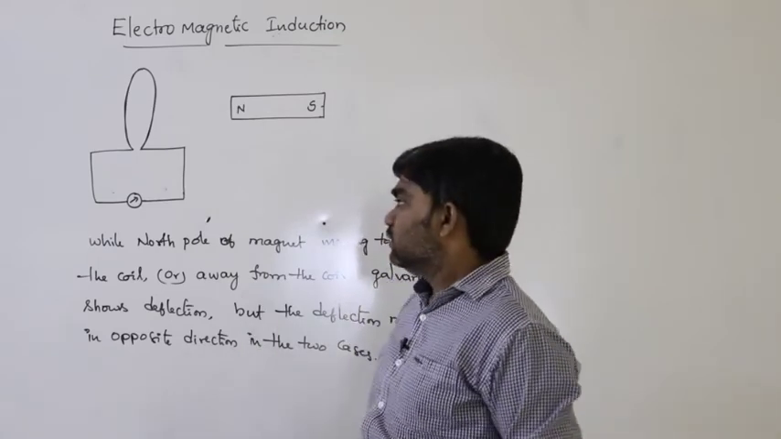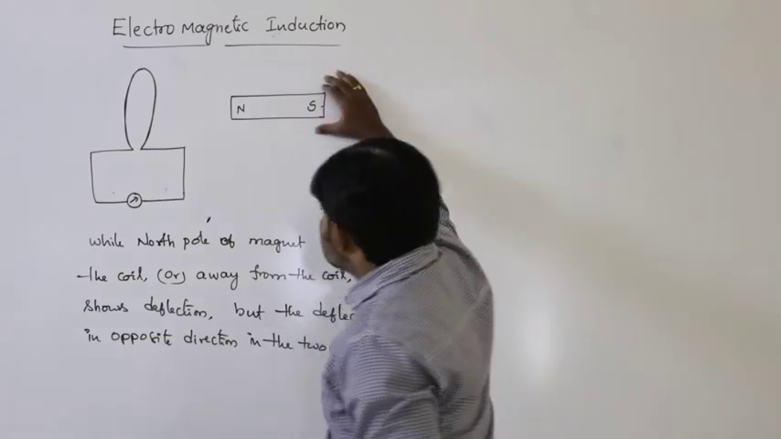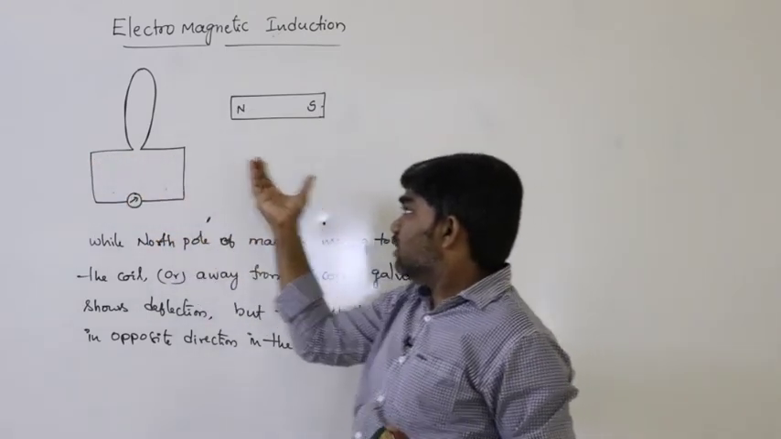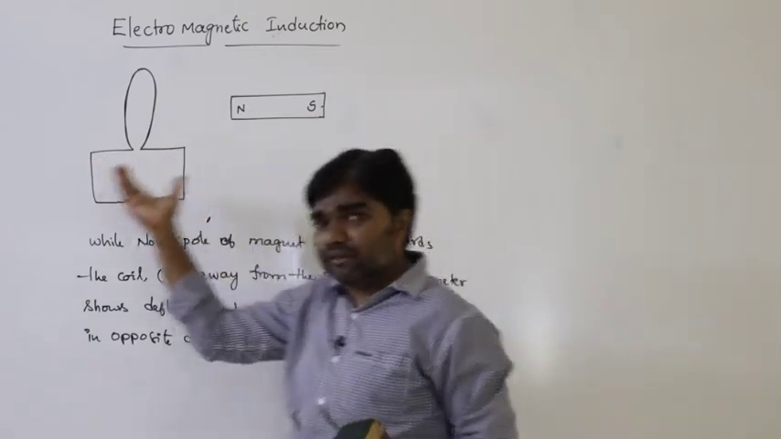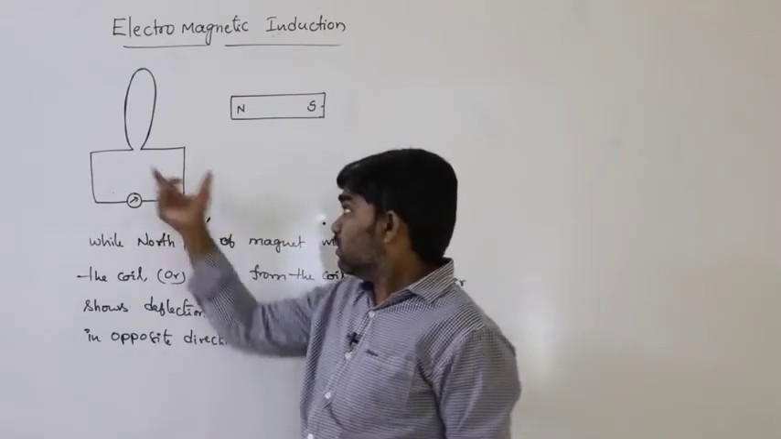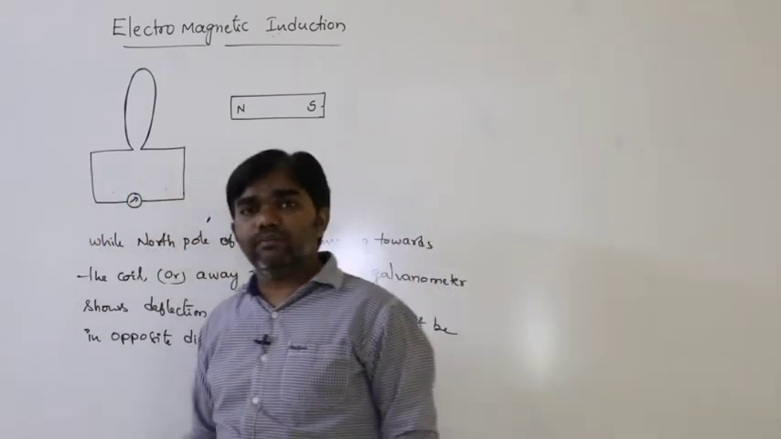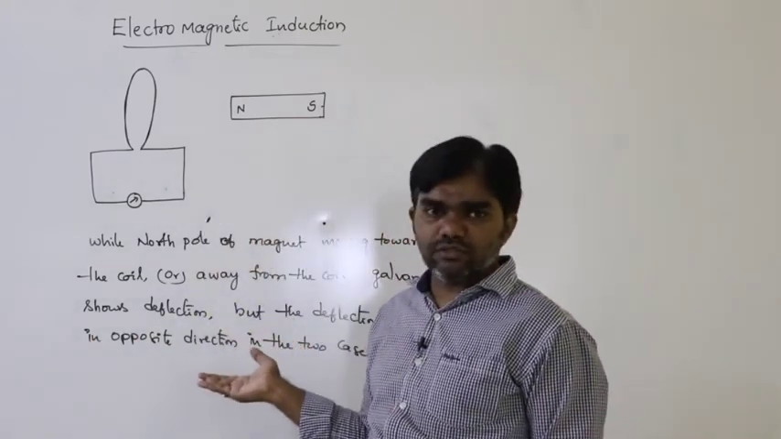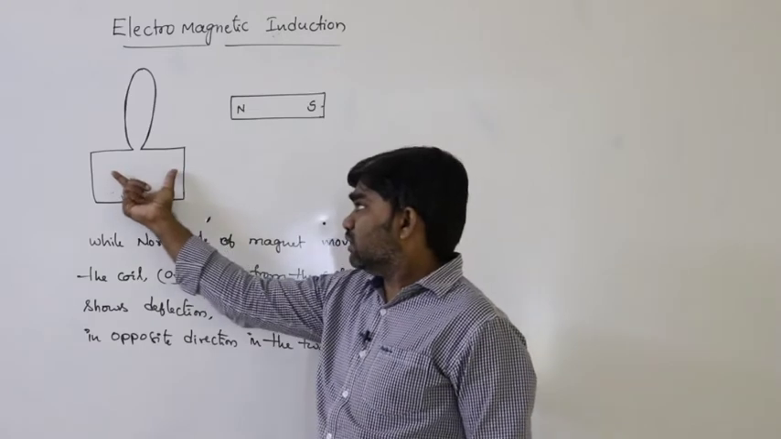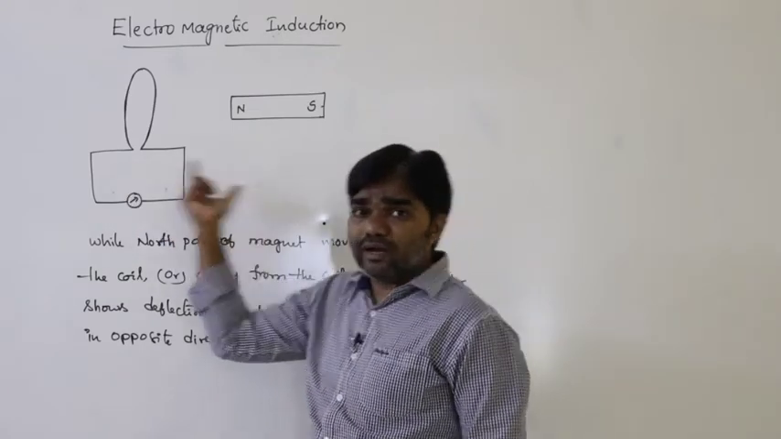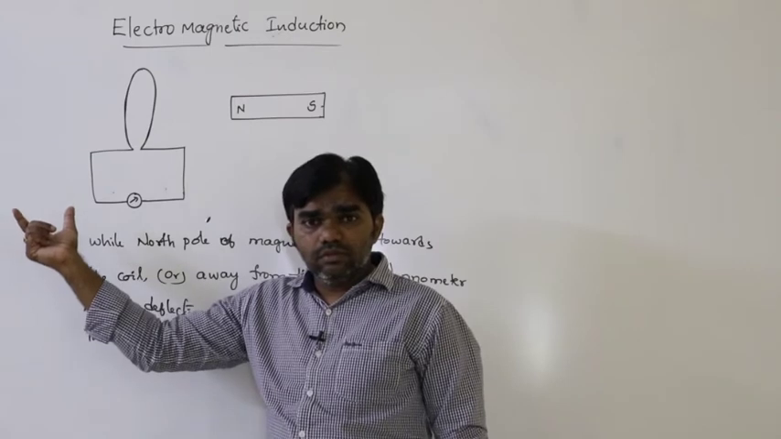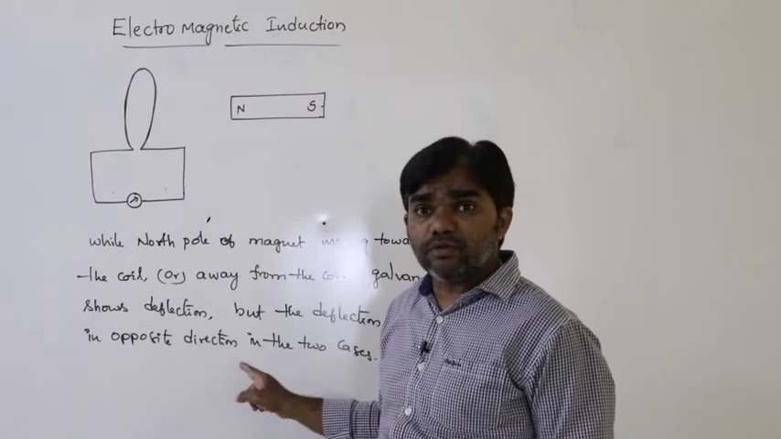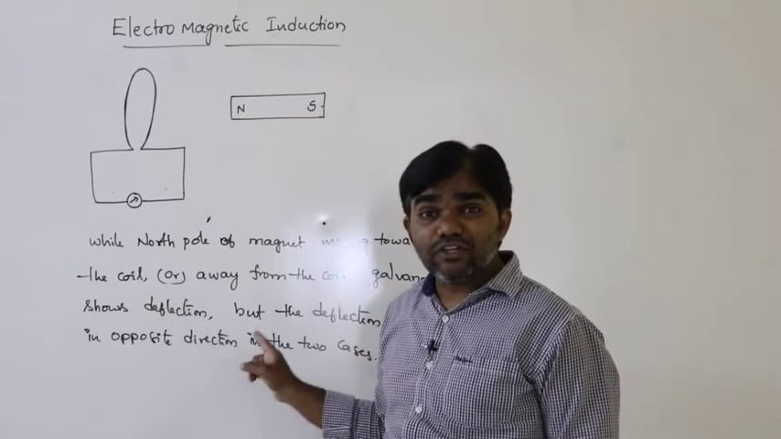Now if the magnet is held fixed and the coil is moving towards the magnet or away from the magnet, in this situation also the galvanometer shows deflection, whether the coil is moving towards the north pole or away from the north pole. So in these two situations, the deflection shown by the galvanometer must be in the opposite direction.